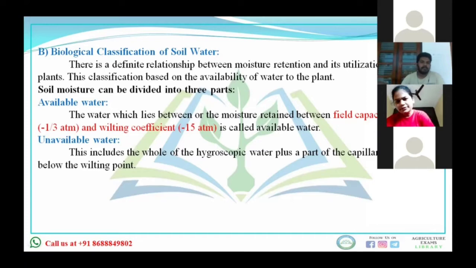Now, don't include gravitational water in it, because that is beyond the field capacity. After the permanent wilting point, the capillary water plus the hygroscopic water is not available to the plant. That's why it is unavailable water. Is it clear? Yes, sir.